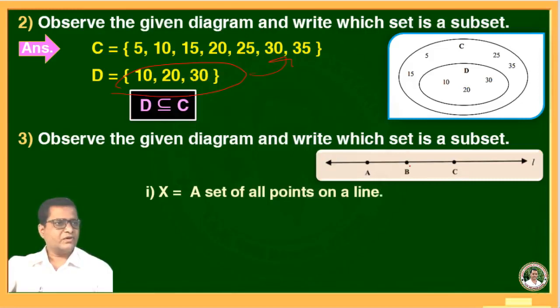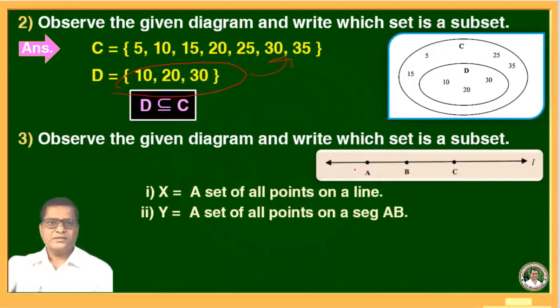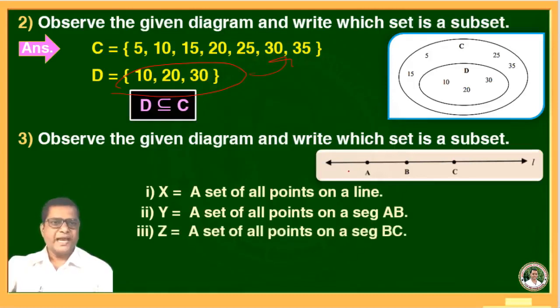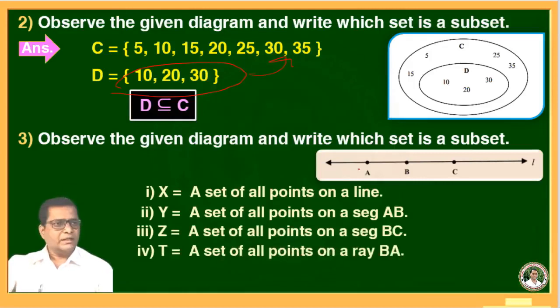X is a set of all points on a line. Second, Y is a set of all points on a segment AB. Z is a set of all points on a segment BC. And T is a set of all points on ray BA. In this question, which set is a subset? Means from these X, Y, Z, T, write which set is a subset of which set.